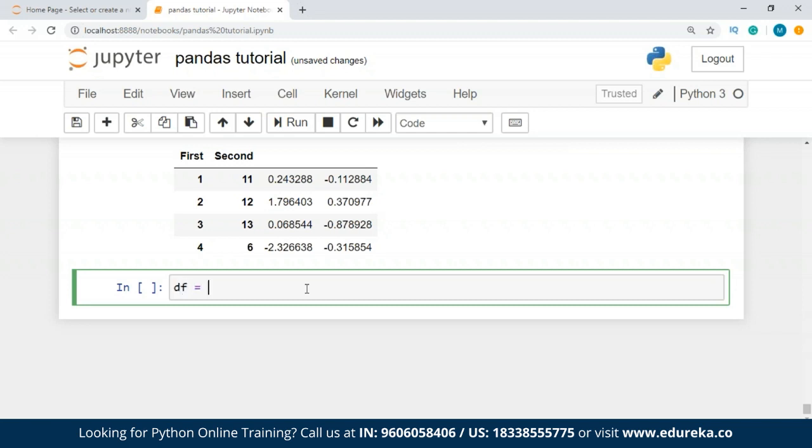So we'll take df again, pd.DataFrame, and inside this we're going to take a list inside a dictionary. So let's go with a few values. Let's say a, b, c, d.